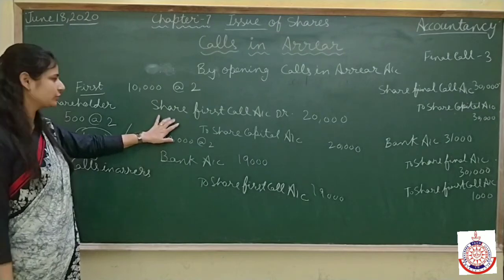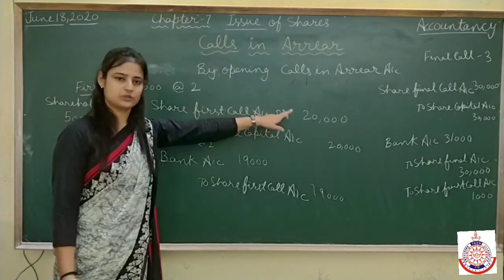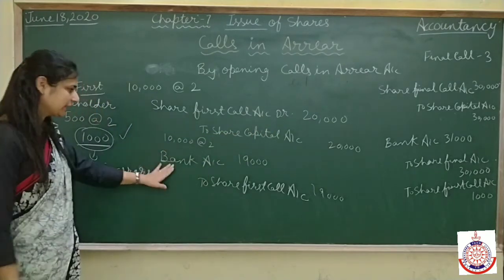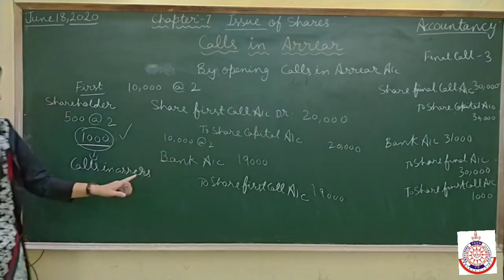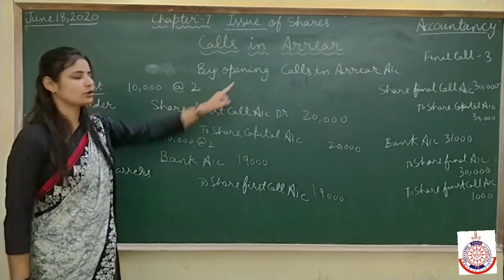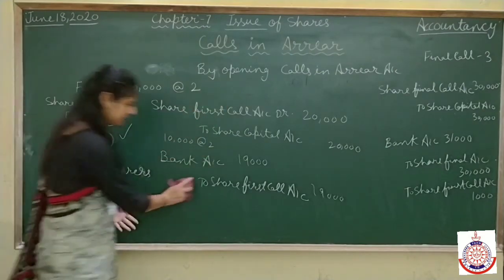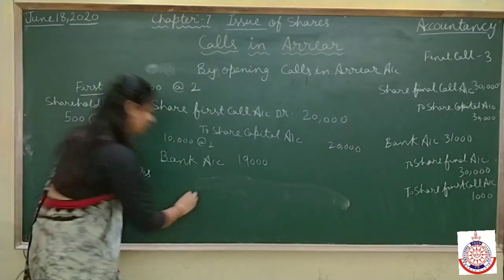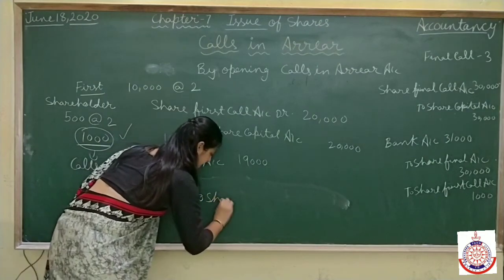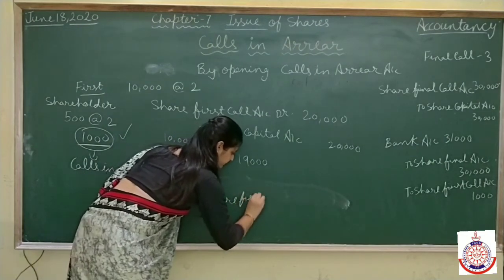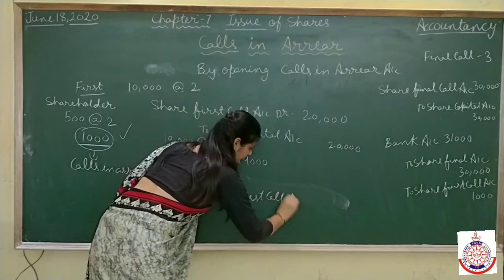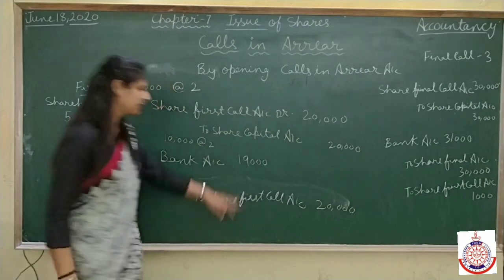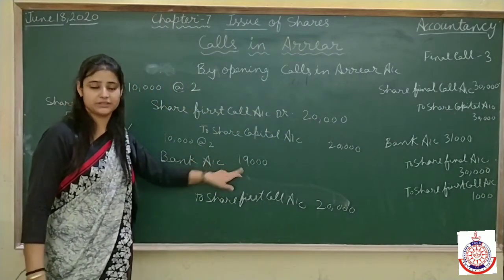We inform the shareholder: share first call account debit 20,000 to share capital account, which is also 20,000. Now here there will be a change. In this question, we are opening the calls in arrear account. The total amount on first call is 20,000 rupees, and we are receiving only 19,000.